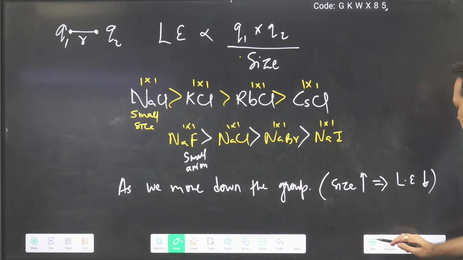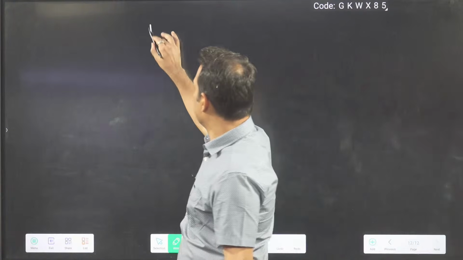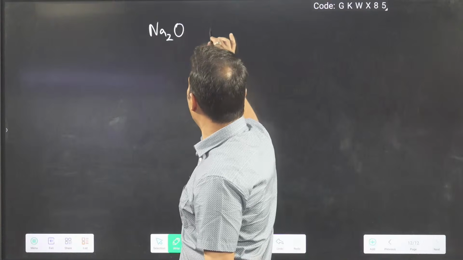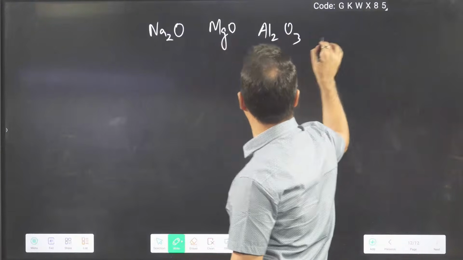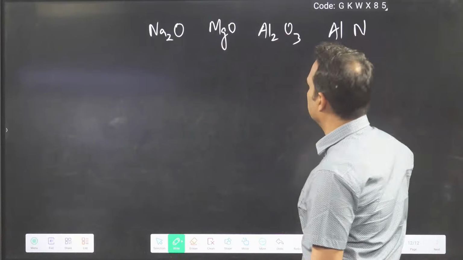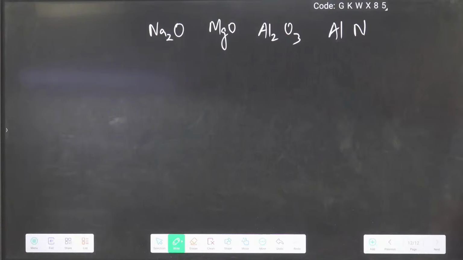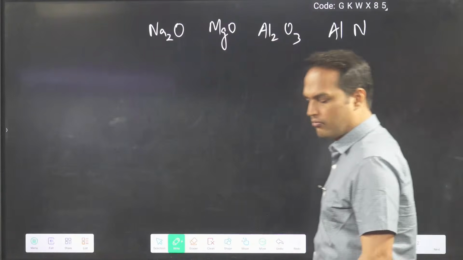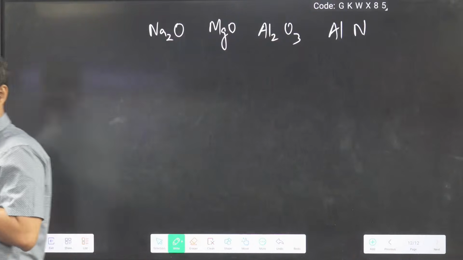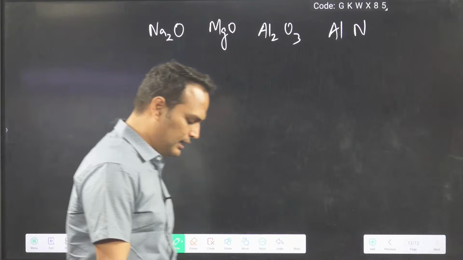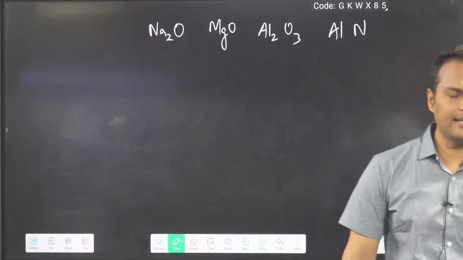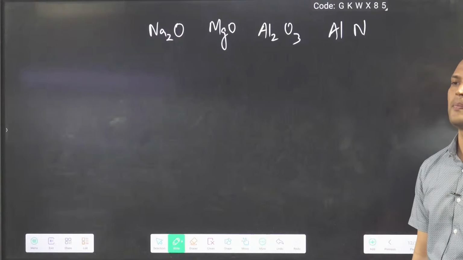Okay, let's do the next question. Na2O, MgO, Al2O3, AlN. Can you tell about the lattice energy now?